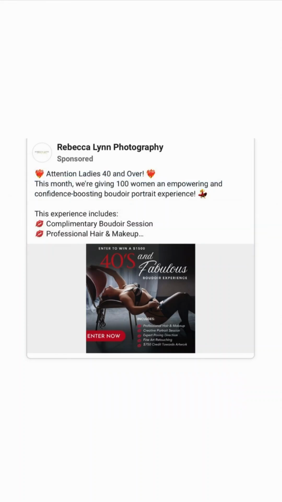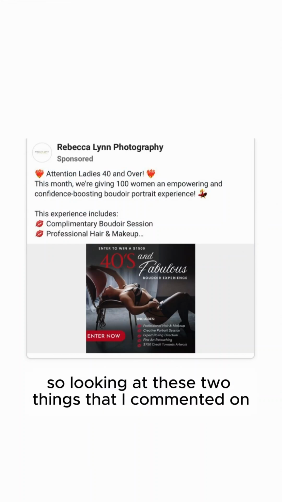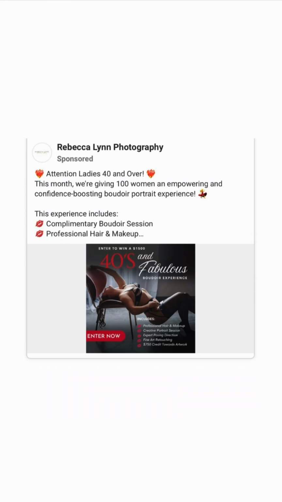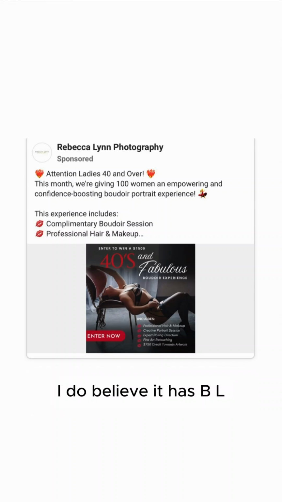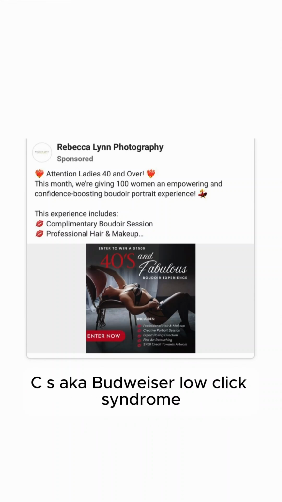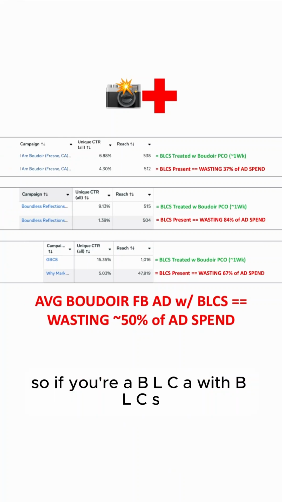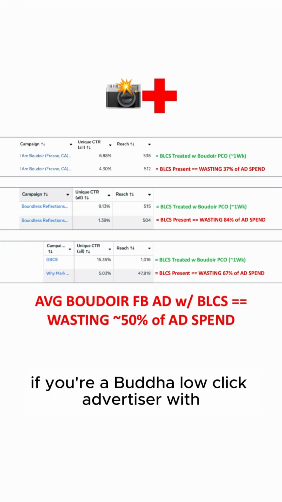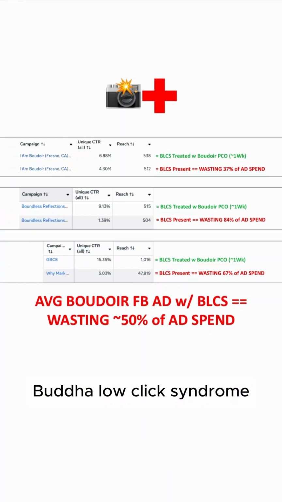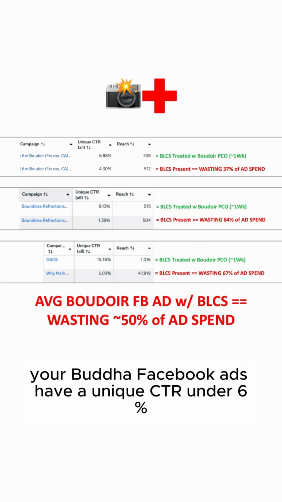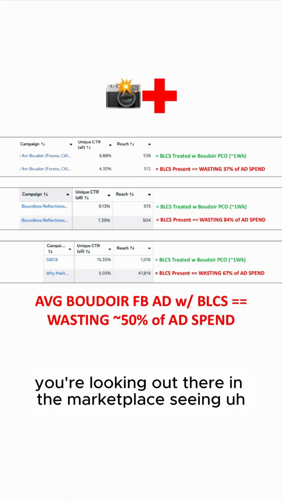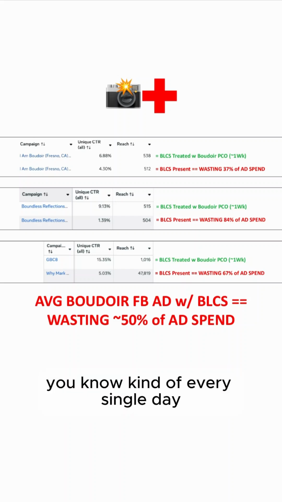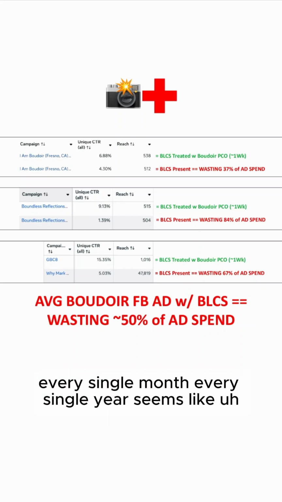All right, so looking at these two things that I commented on, I'm going to say, yes, I believe this boudoir Facebook ad has a unique CTR under 6%. Therefore, yes, I do believe it has BLCS, aka Boudoir Low Click Syndrome. So if you're a BLCA with BLCS, if you're a boudoir low click advertiser with boudoir low click syndrome, your boudoir Facebook ads have a unique CTR under 6%, and you're looking out there in the marketplace, seeing it's getting more saturated every single day, every single week, every single month, every single year.